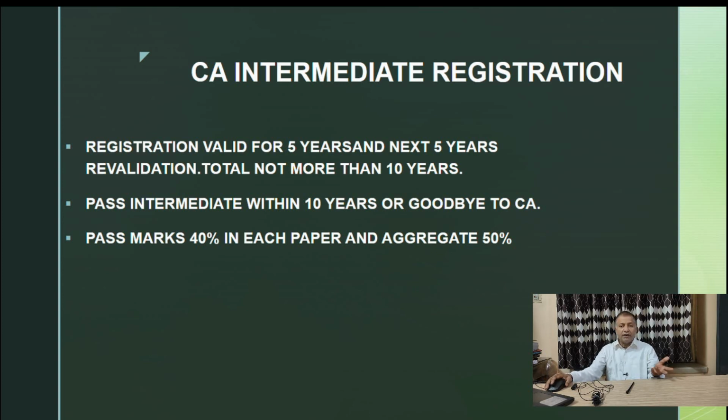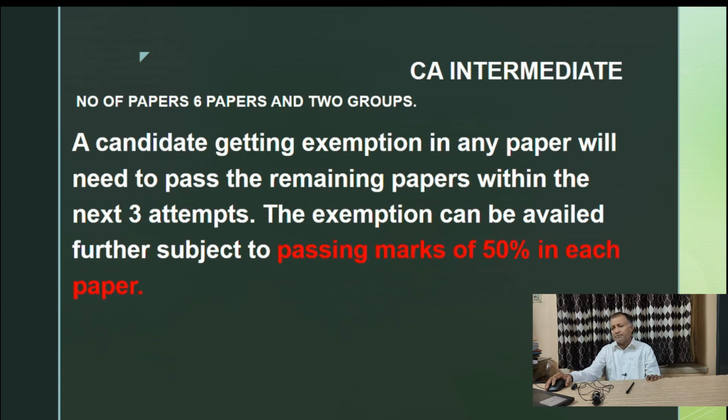Again in CA intermediate also, the pass mark in each paper is 40% and aggregate is 50%. Now comes the CA intermediate course. Now this is 6 papers. Earlier it was 8 papers. But I am telling you that you have to give more effort than was needed earlier. Now it is 6 papers and 2 groups, 3 papers each.